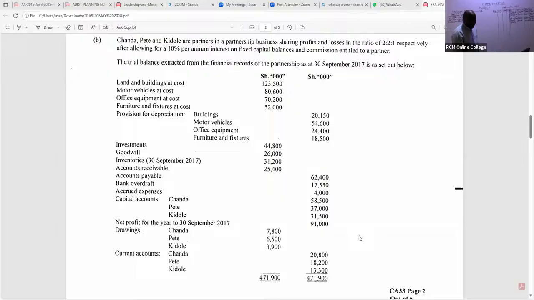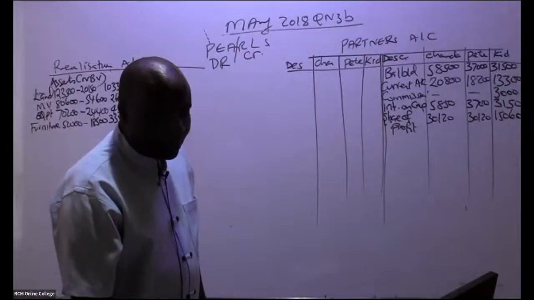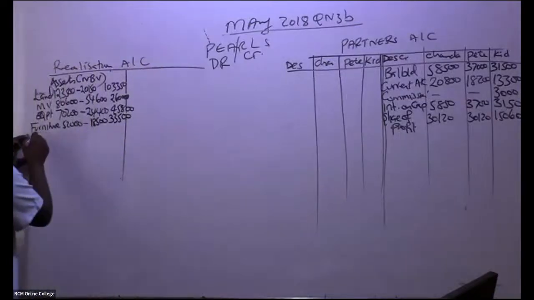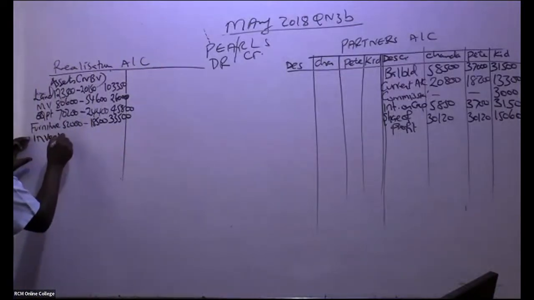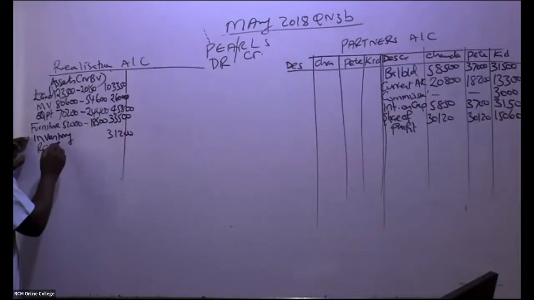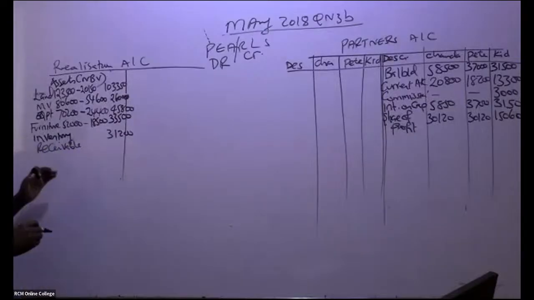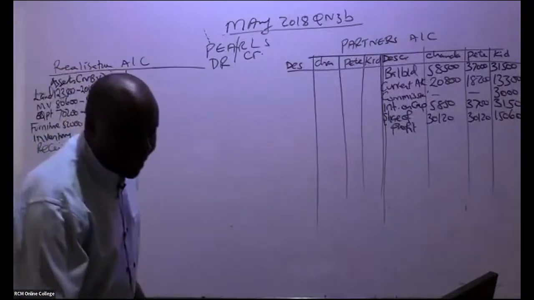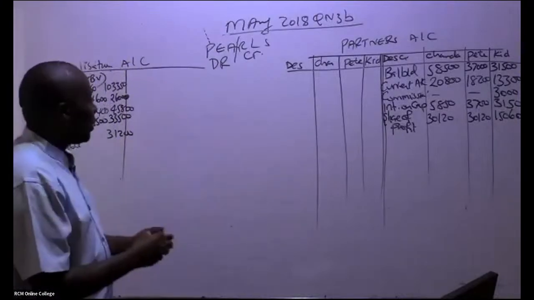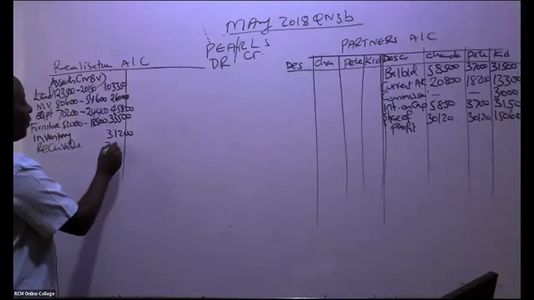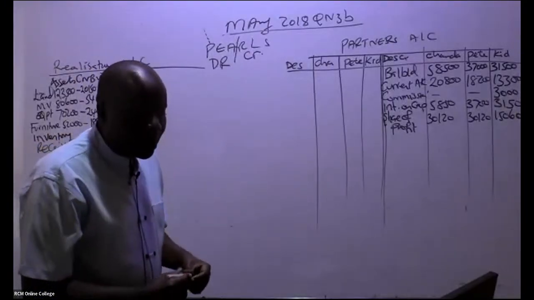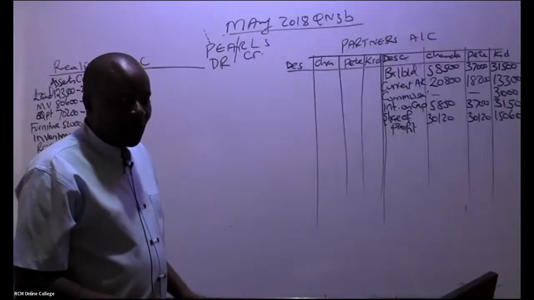Inventory, how much do I book in, my good students? We have here inventory 31,200. And then I can see we have receivables there. Receivables were taken over, and they have what figure? 25,400. So we have here 25,400.